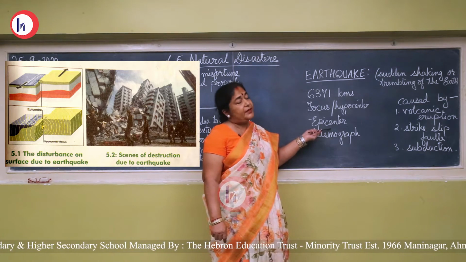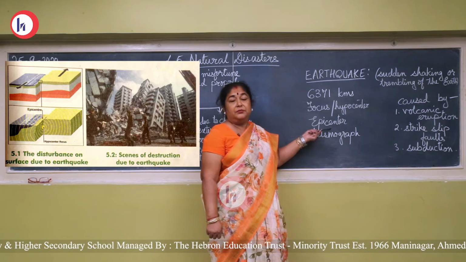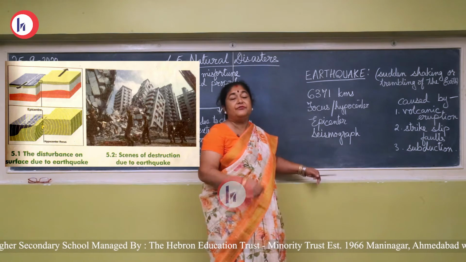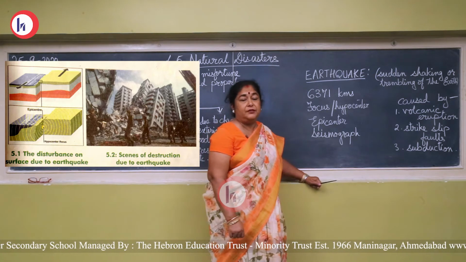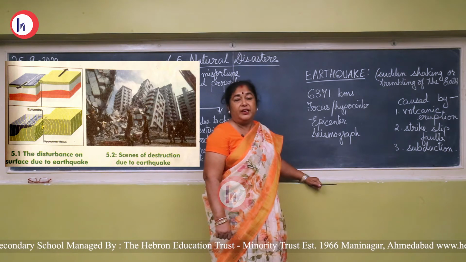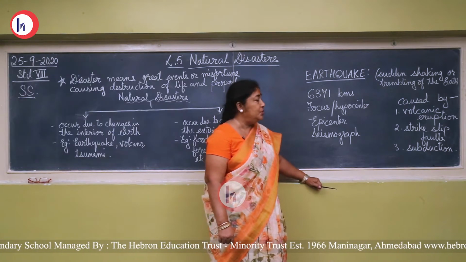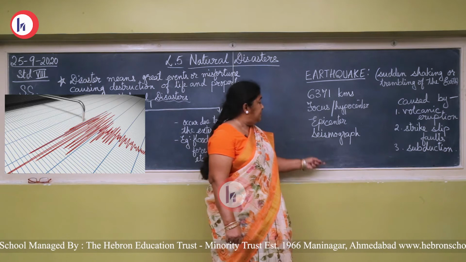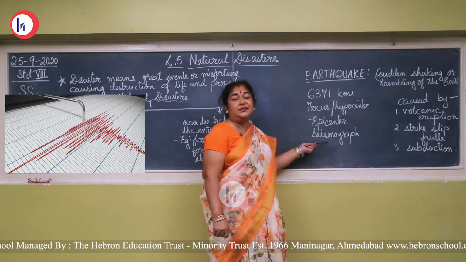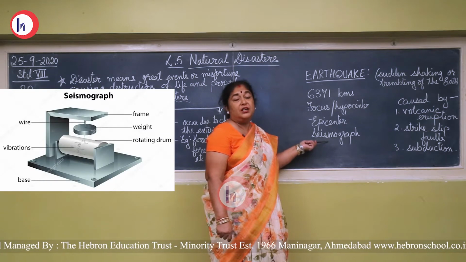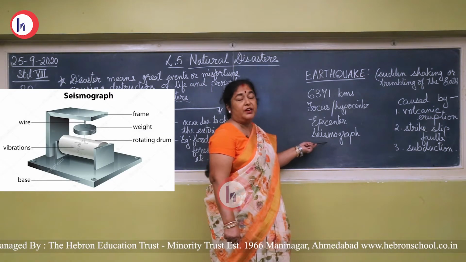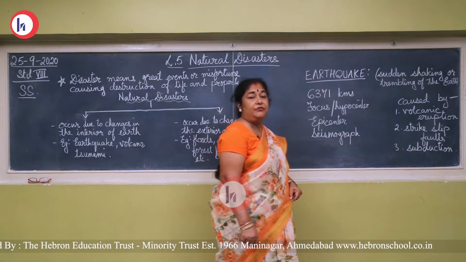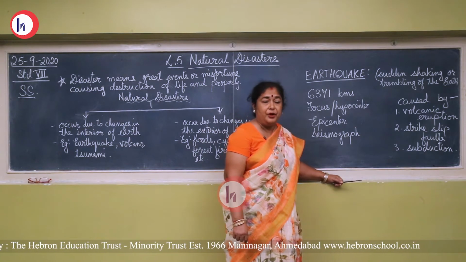The destruction is maximum. The buildings, houses, they collapse. The destruction is maximum at the epicenter. And as the waves move far away, in the places which are farther away, the earthquake is felt less and the destruction is also less. Now, a seismograph is the instrument which measures the intensity of the earthquake, on the Richter scale. When there is an earthquake, we have lots of destruction of life and property.